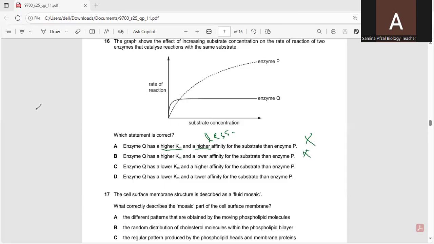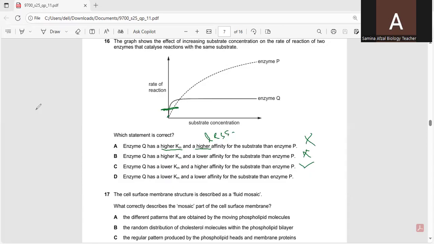Then, enzyme Q has a lower Km and higher affinity for the substrate than enzyme P. Yes, this is the correct statement. That is, it has lower Km and higher affinity.